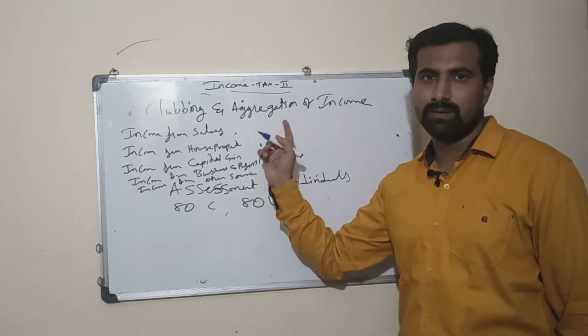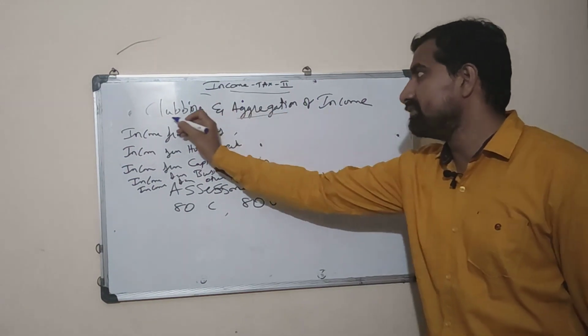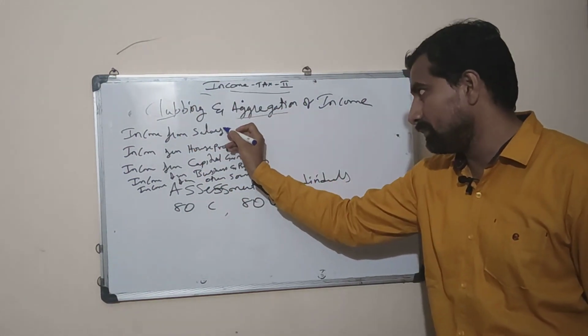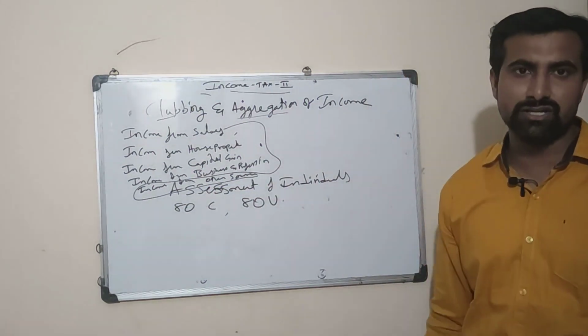Clubbing and aggregation of income. What is meant by clubbing and aggregation of income? The income which is being aggregated, with clubbing of all the heads of income, is known as clubbing and aggregation of income.